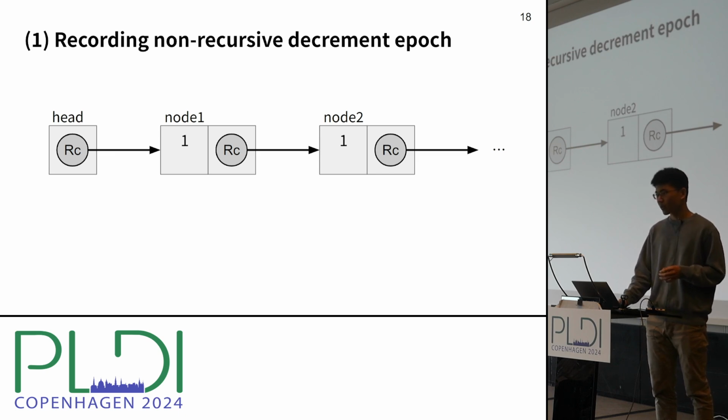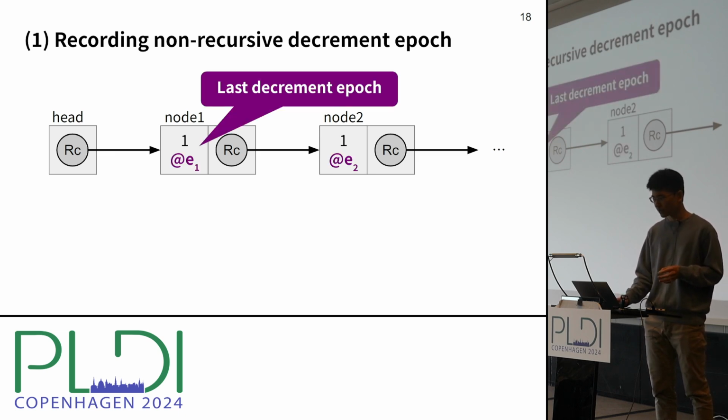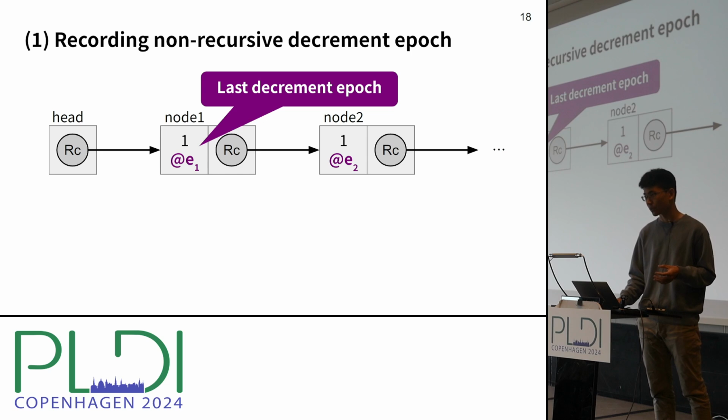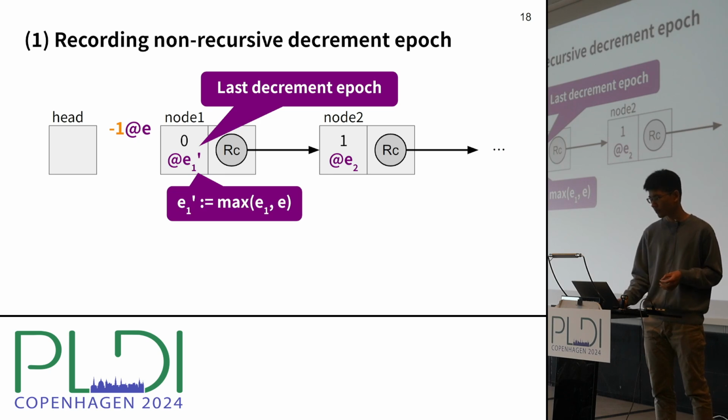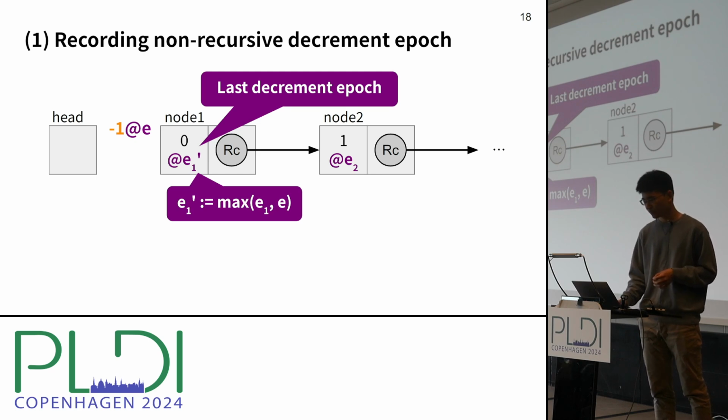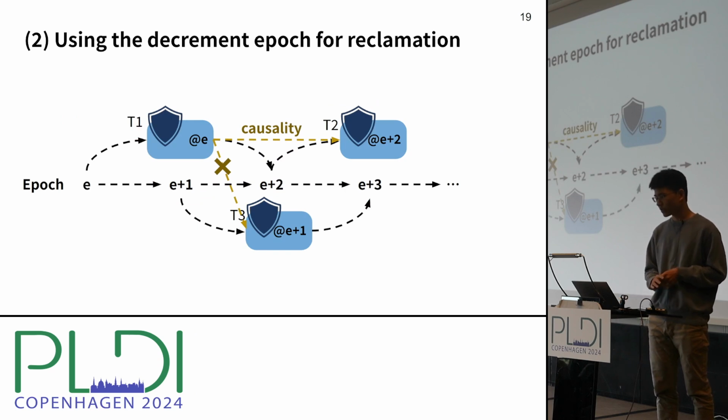The last decrement epoch of the object is stored next to its reference count so that it can be atomically updated together with the reference count. And when decrementing an object non-recursively, we update the decrement epoch to the max of the previous value and the current epoch, so the value does not decrease. We can use this decrement epoch to check whether it's safe to free a zero count object.